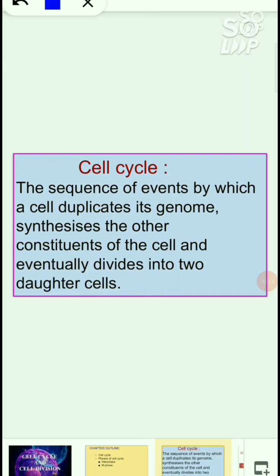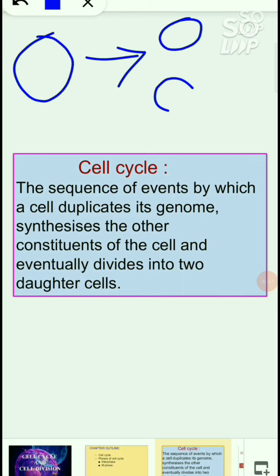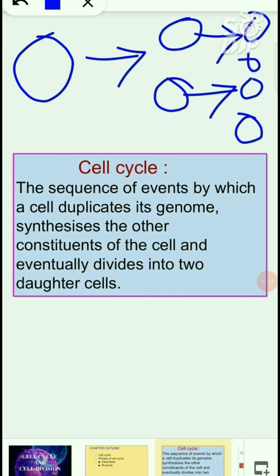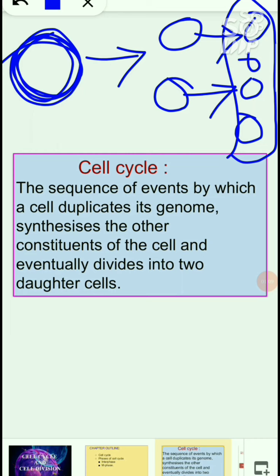Generally the cell divides into two daughter cells. Again, these daughter cells divide into their progeny. Likewise, from a single cell, the formation of millions of cells takes place. So this makes a whole organism. So the cell is the basic unit of life.